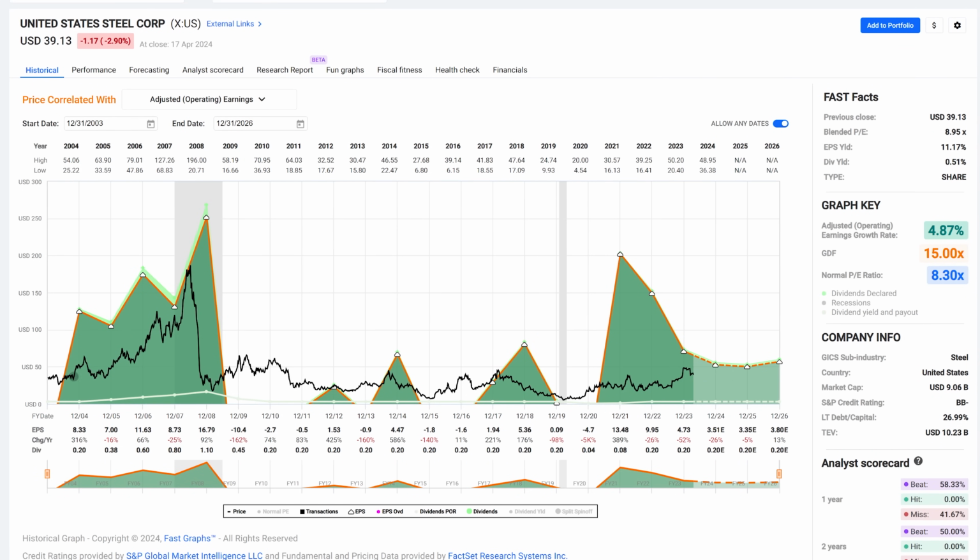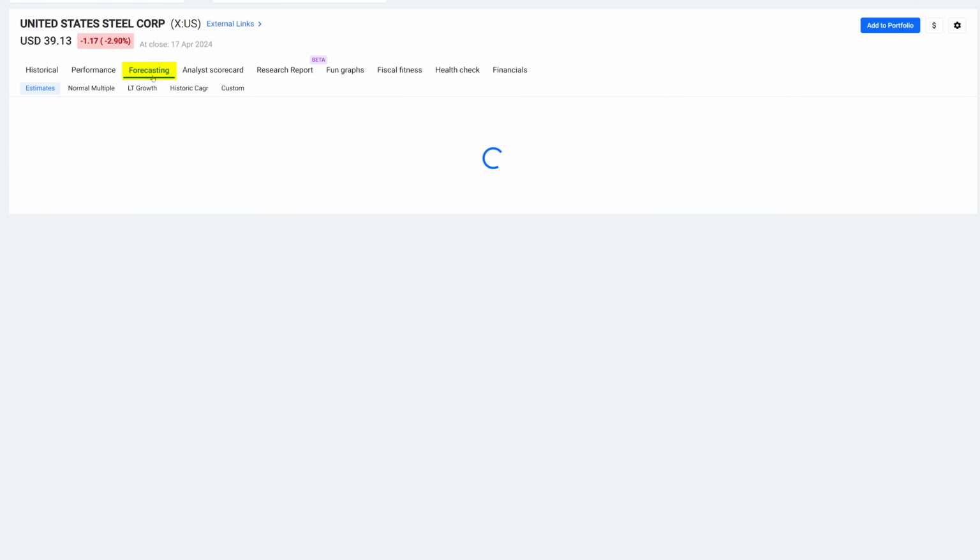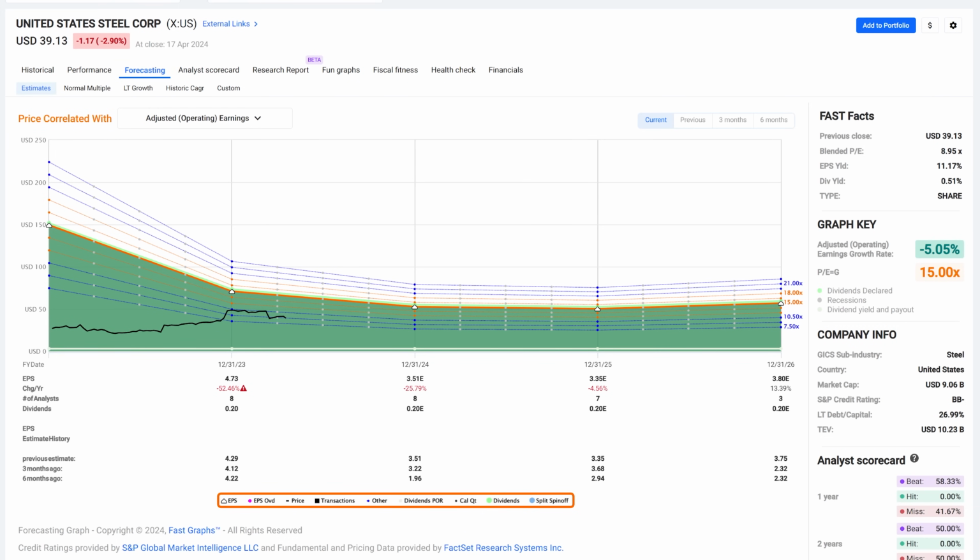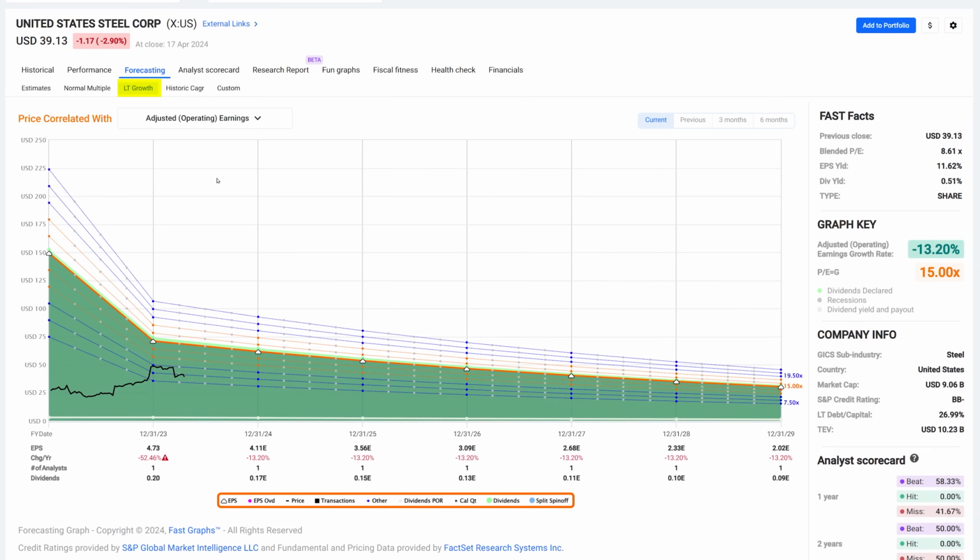company are all over the place. Short periods of time, they grow fast. They have periods where they go explosively. Then they have periods where they have no earnings. Totally inconsistent here. When I'm looking at the forecasting graph, analysts are expecting negative growth for the next couple of years. Their long-term growth even worse at 13%.